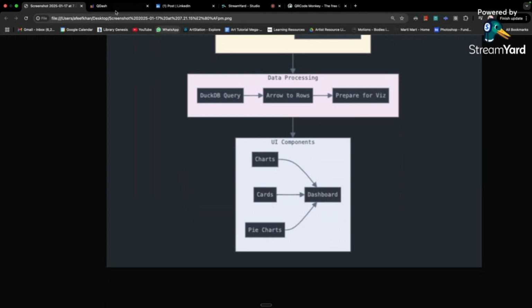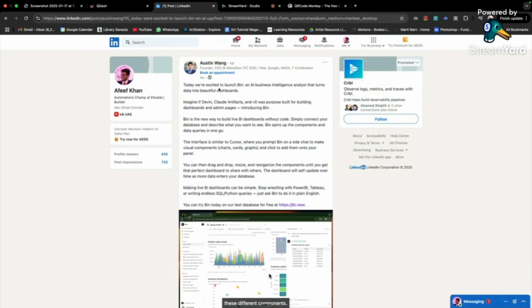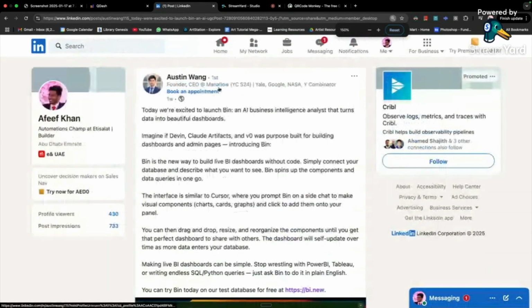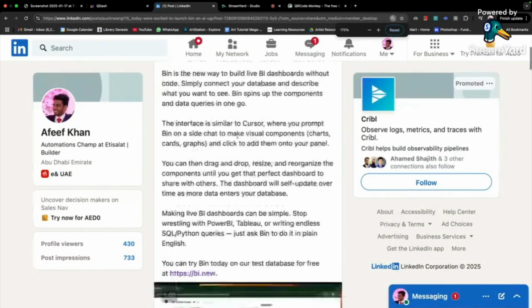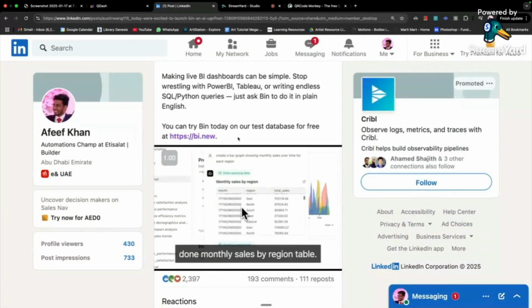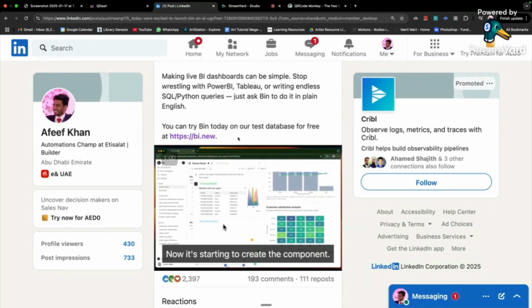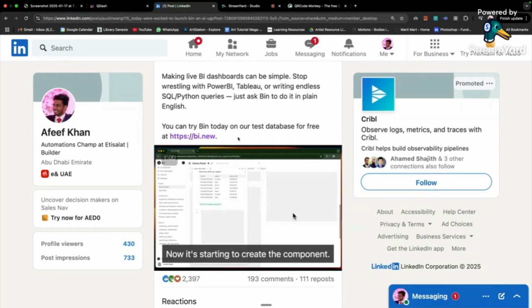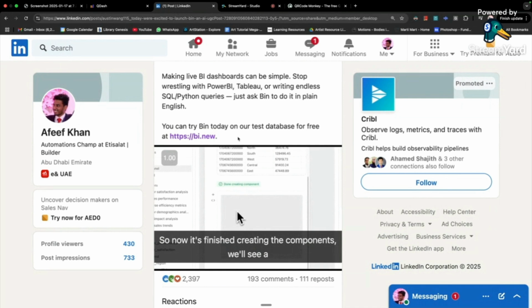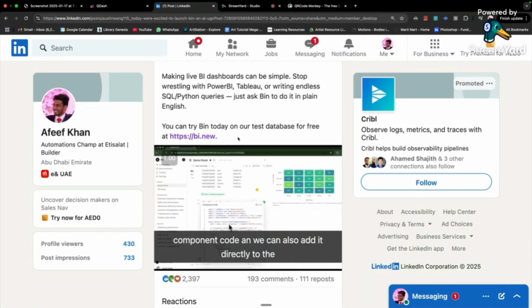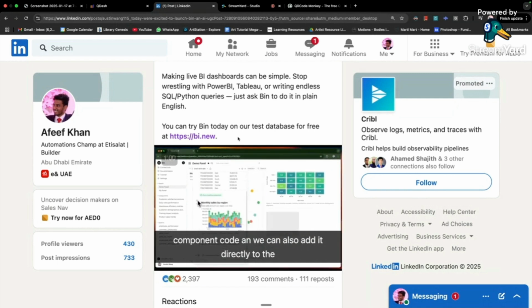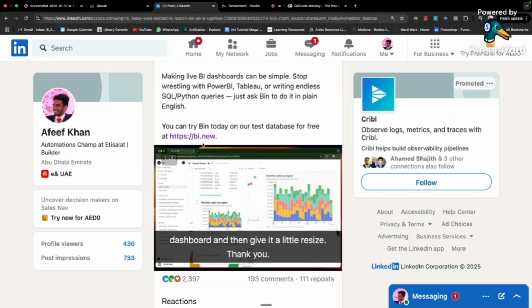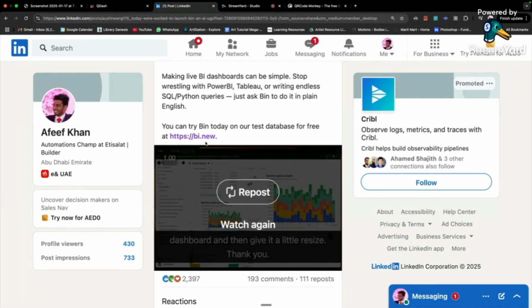Lastly, I saw that someone got funded for this. Really? Yeah, YC funded, and they're doing exactly the same thing. It looks better in the UI, but it's pretty much the same thing. Coming to that, I saw this and thought, damn, now I feel like working on it more. Look at the URL, bi.new. Wow. It's pretty good.